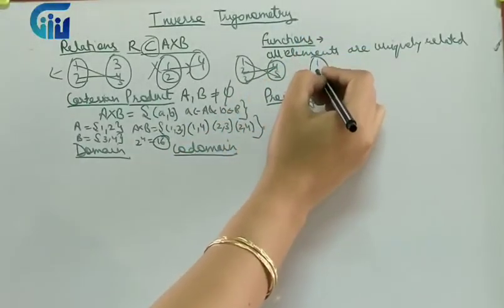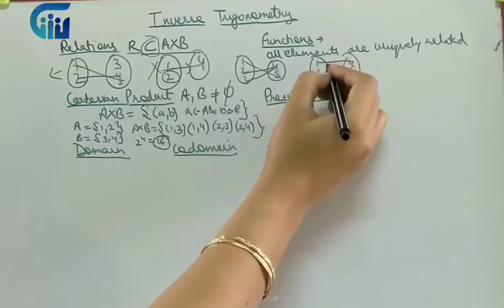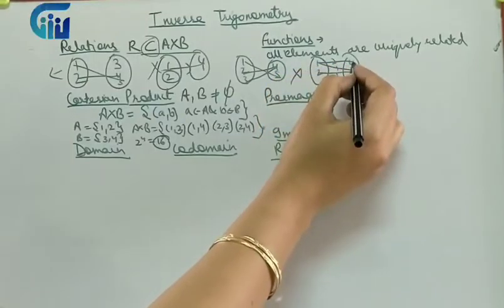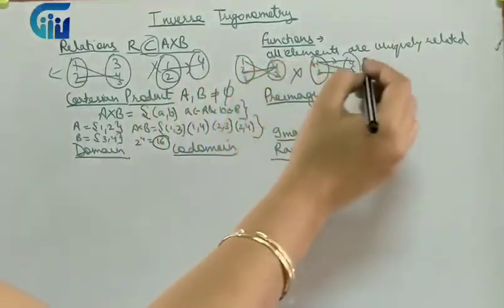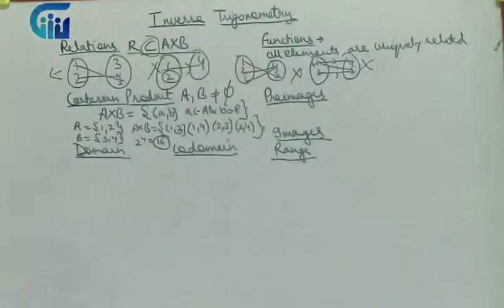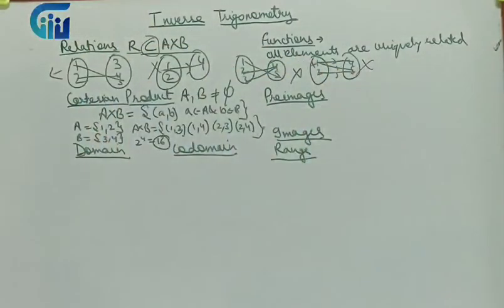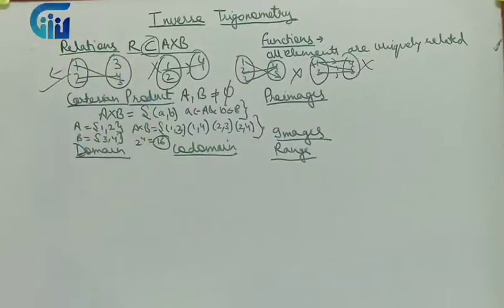Suppose we have it like this, then we say it is not a function because 4 and 5 both have the same image 1. So many can go to 1 but 1 cannot go to many. So this was our function. All the elements are uniquely related.